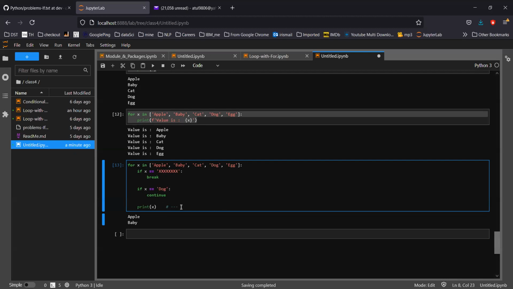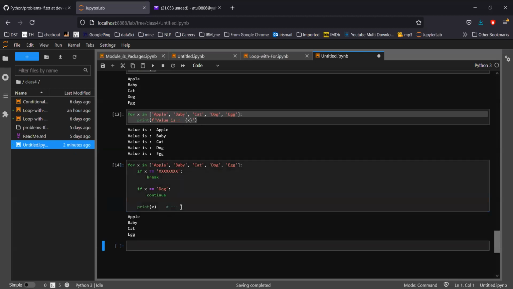It doesn't matter wrong or right. In this case, what will be the output? It's apple, baby, cat, dog, egg. Anyone else? Okay, in this case, what will happen? Let's see. Why is the dog not being printed?